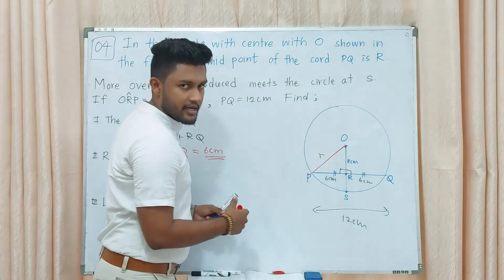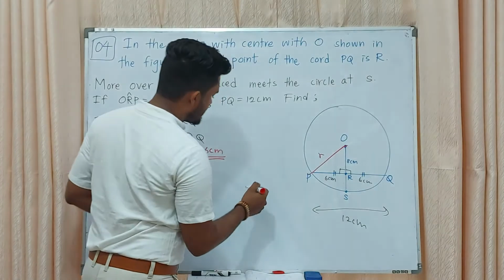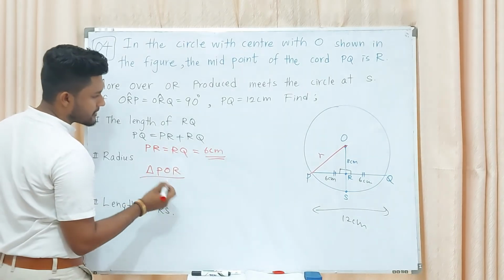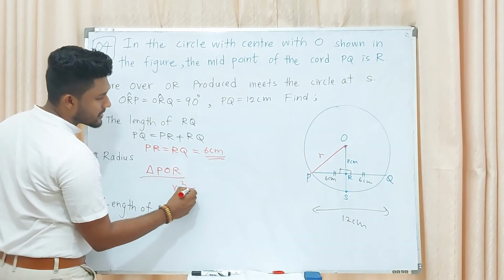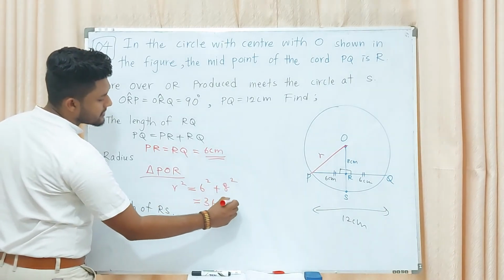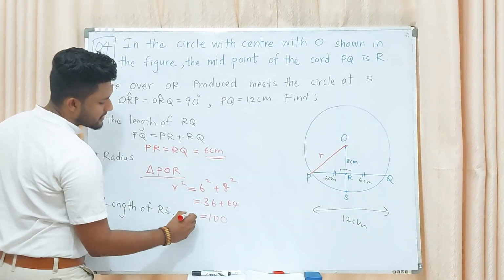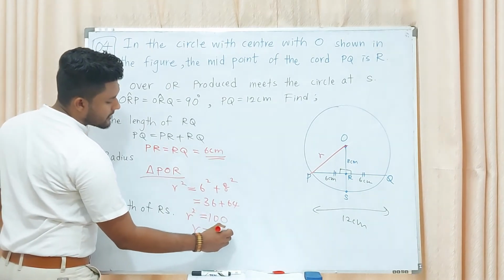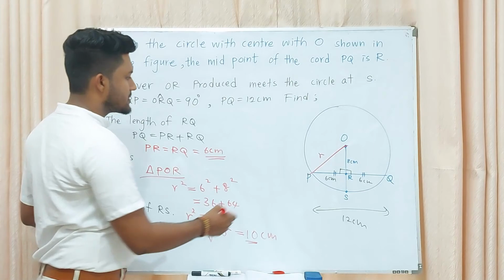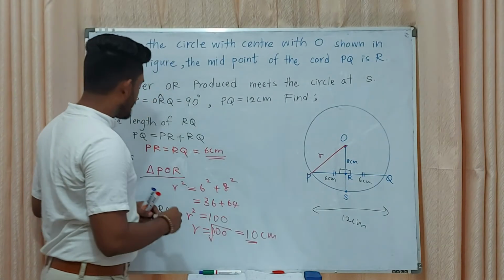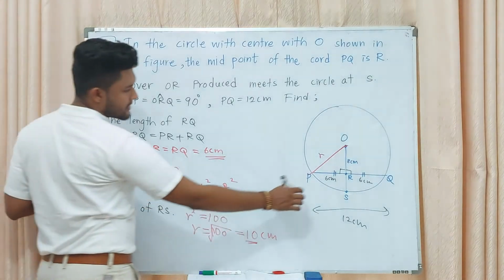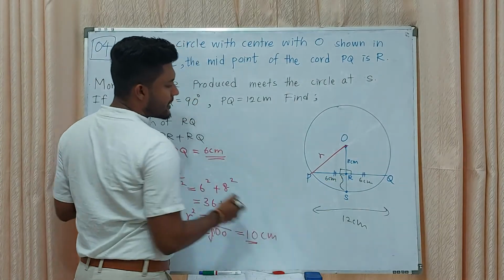This is a 90 degrees triangle, a right angle triangle, triangle POR, right? R squared equals 6 squared plus 8 squared, 36 plus 64, 100. R squared is 100, R equals square root of 100, that means 10 centimeters. The value of the radius is 10 centimeters. The length of RS, here to here, they are asking, right?